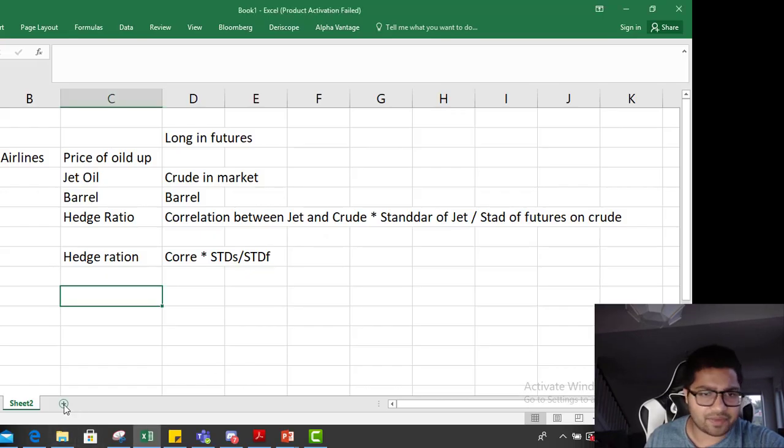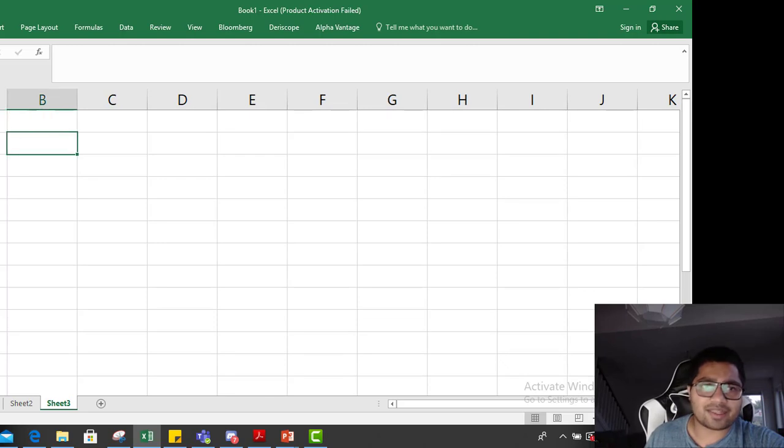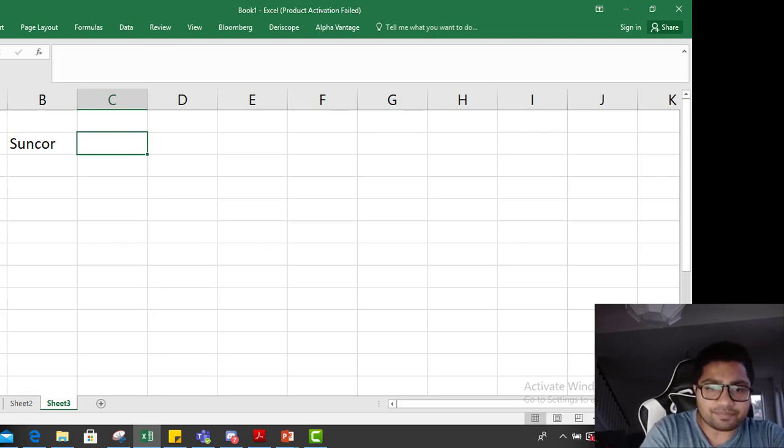I'll give you an example. Let's take Suncor. So Suncor is producing, let's say, hydrogen fuel. It's considering that because oil and gas has very negative vibe right now, so they are trying to get into hydrogen fuel cells.